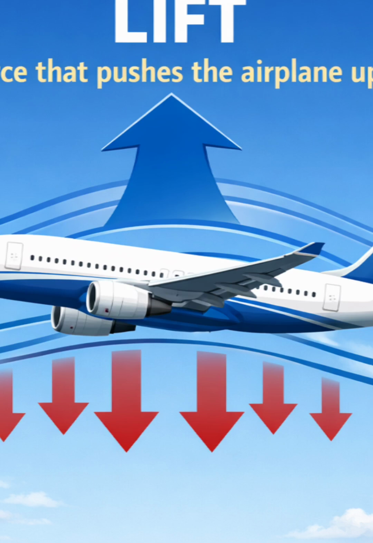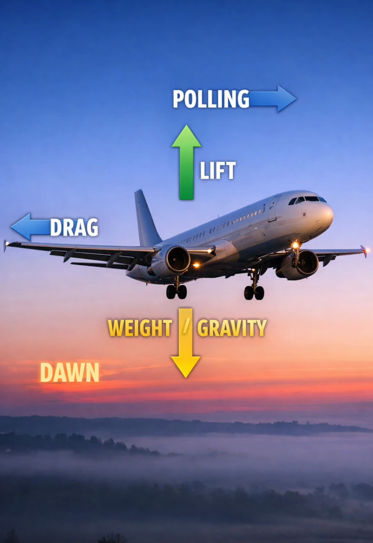Ships float because of buoyant force, and their pointed front helps reduce water resistance. Airplanes fly because of lift and aerodynamic forces, and their wings are specially shaped to create lift. Thanks to physics and engineering, humans can travel across oceans using ships and across the sky using airplanes.